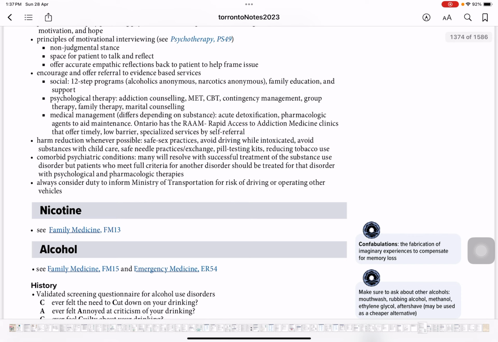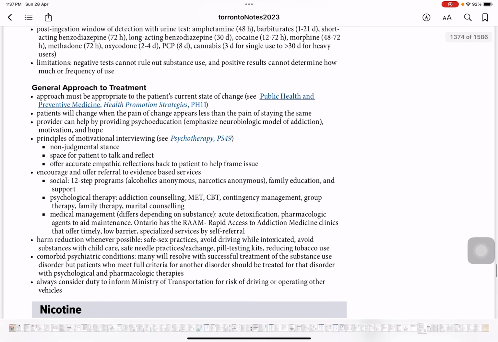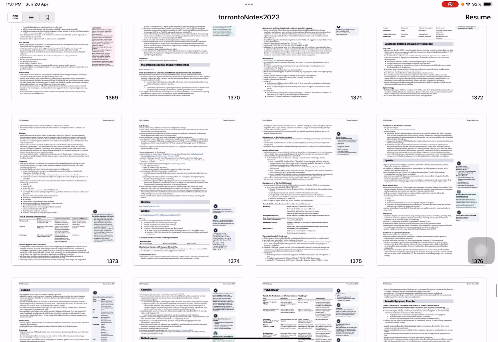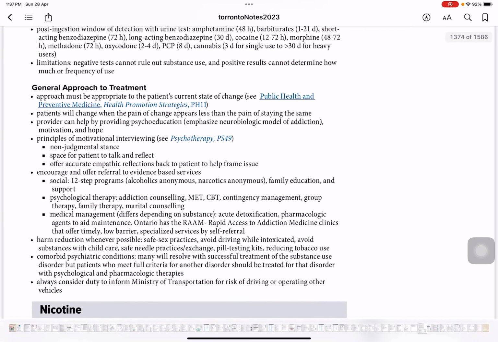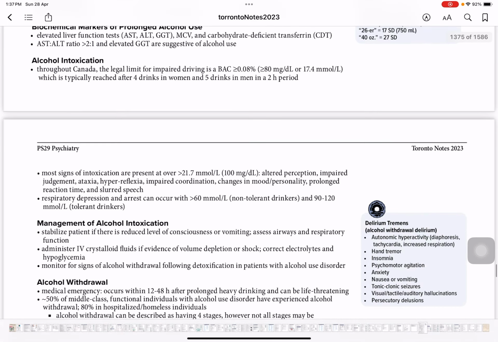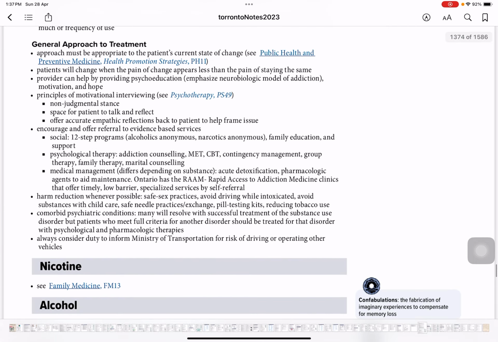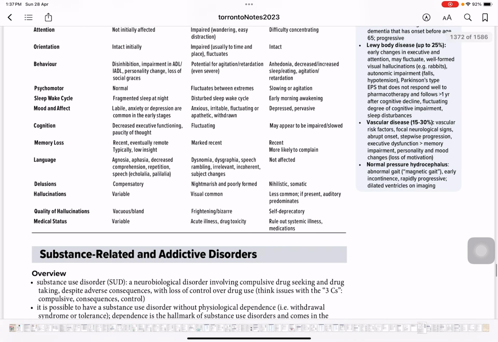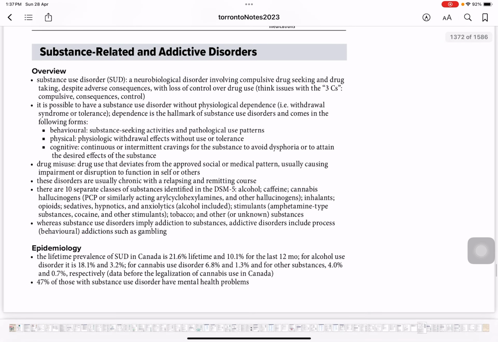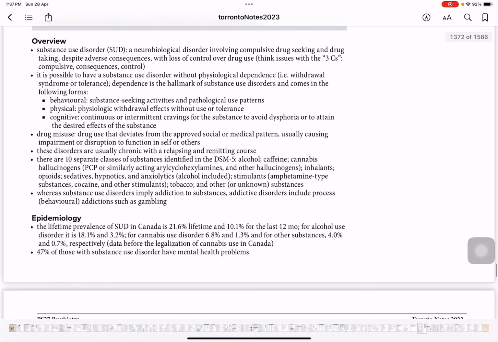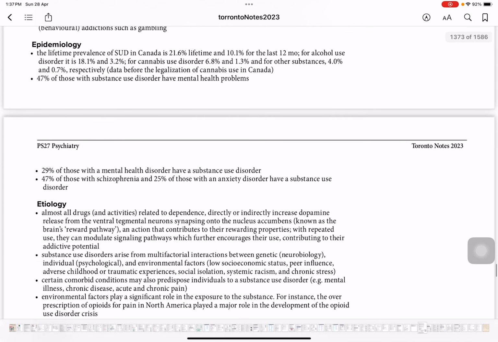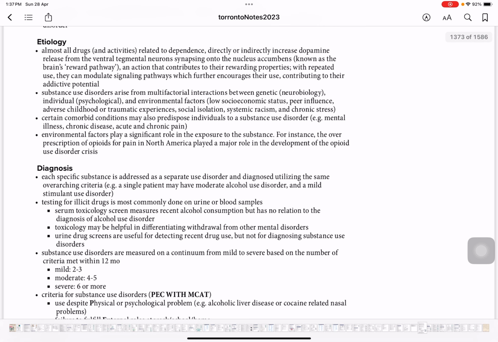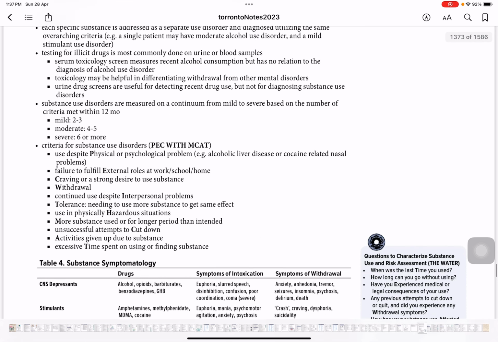So we have covered so far, I would just like to go through the aspects that we have covered. We have the drugs coming in, like nicotine and alcohol, but I think we'll be covering them in part two of this video. Until then, you just need to remember that we're covering one of the objectives of QE1. So this was the overview. We have done the epidemiology. We have done the causes. Why does a patient end up in substance use disorder? And then we have done the diagnosis.